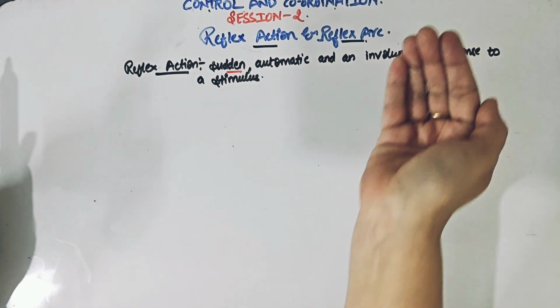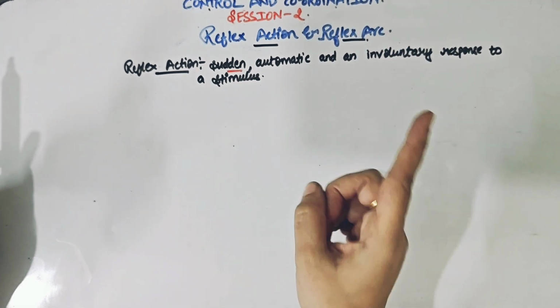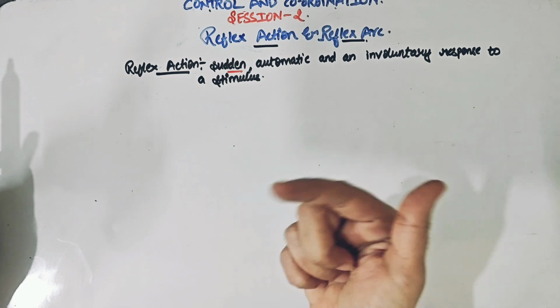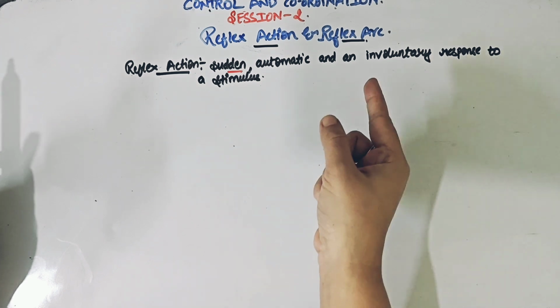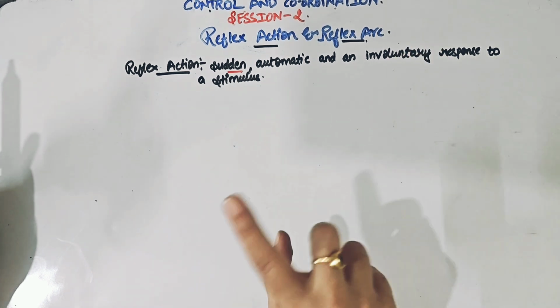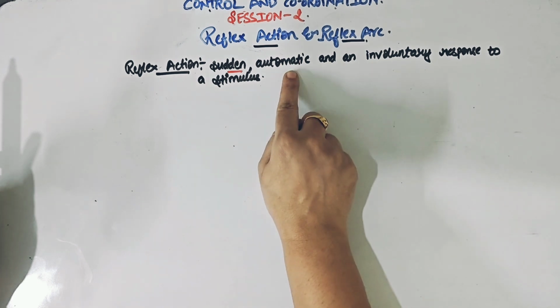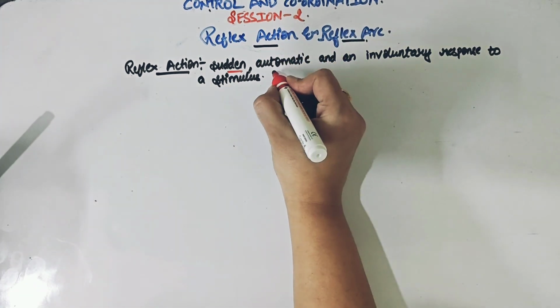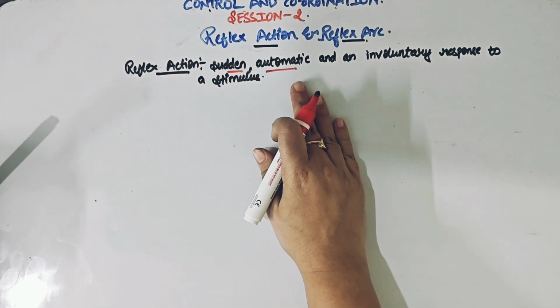Automatic means automatically the hand will be back, because we know that this is hurting us. We are not going to think, oh this is hurting, let me keep touching for 5 more seconds and then I'll do it. No, you won't do that, right? You will automatically take the hand back. So that's your keyword number 2.